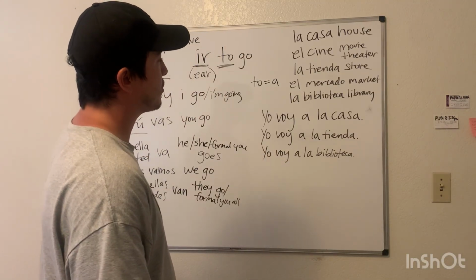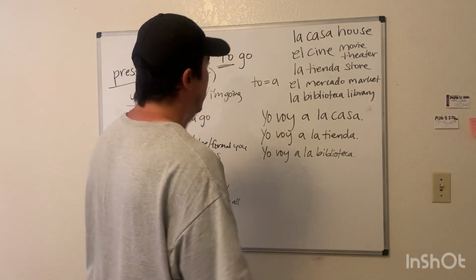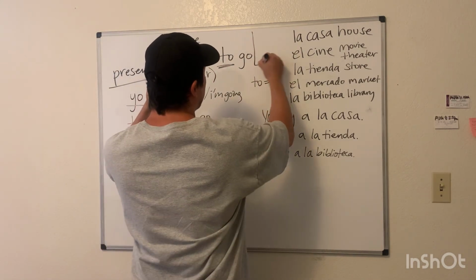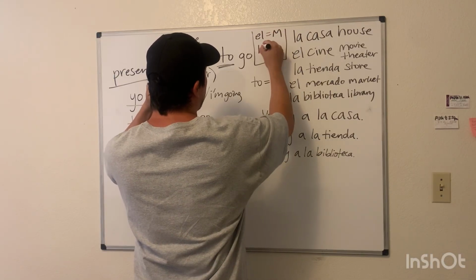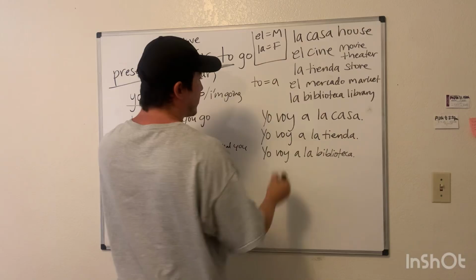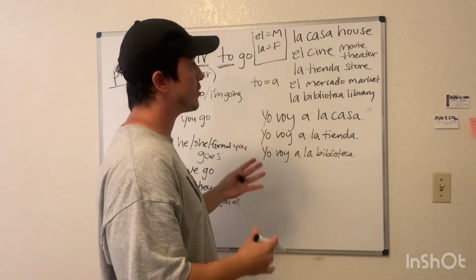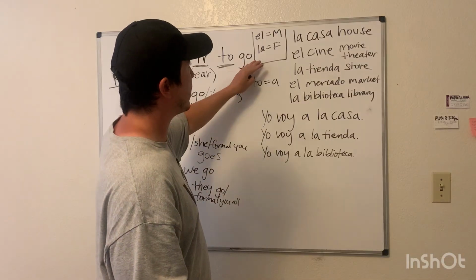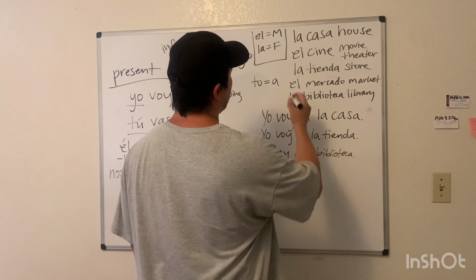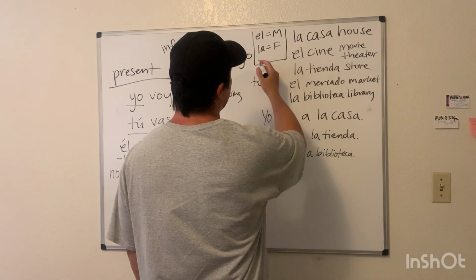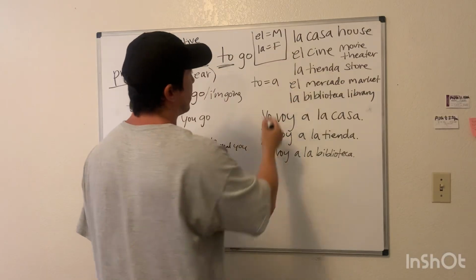Now, there's a rule in Spanish when it comes to masculine. So, el is masculine and la is feminine. The entire Spanish dictionary is divided between genders, so it's super important to notice la casa, and then it's feminine, but then el cine is masculine.